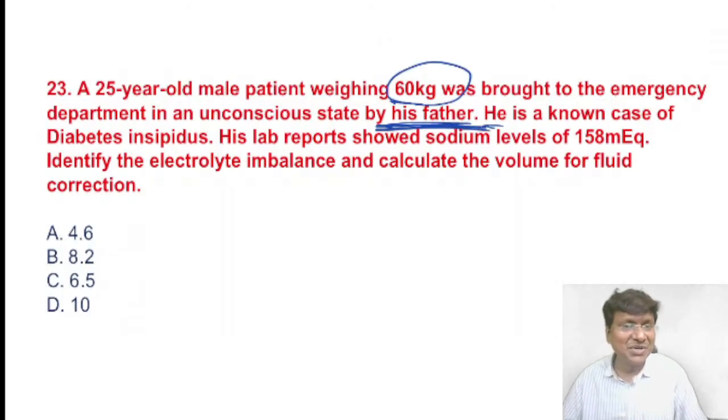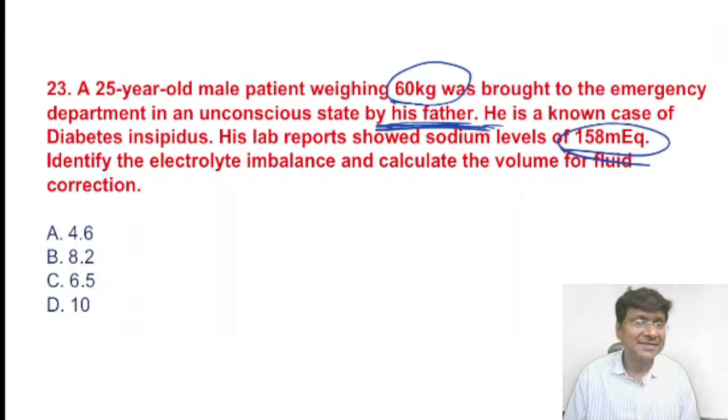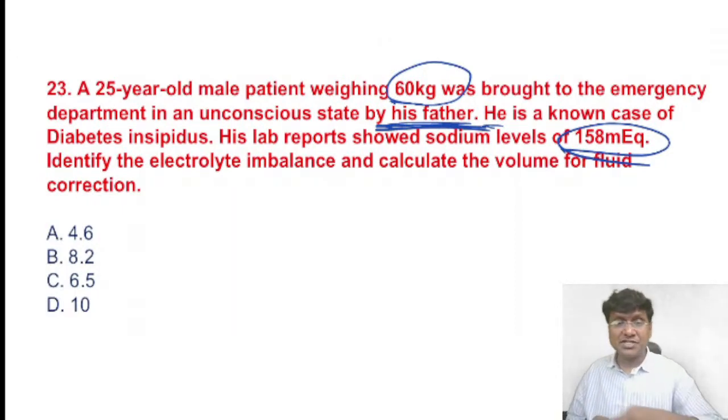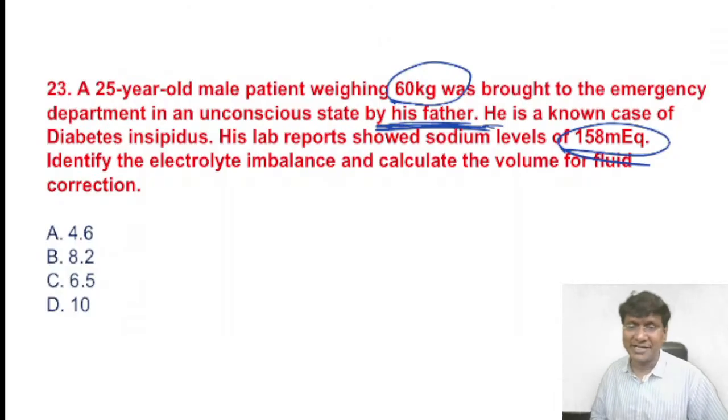He is a known case of diabetes insipidus. His laboratory report showed a sodium level of 158. Identify the electrolyte imbalance and calculate the volume of the fluid correction.